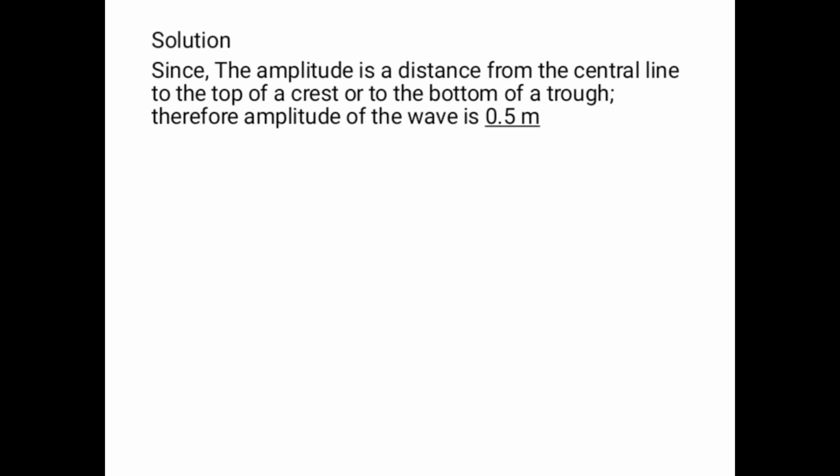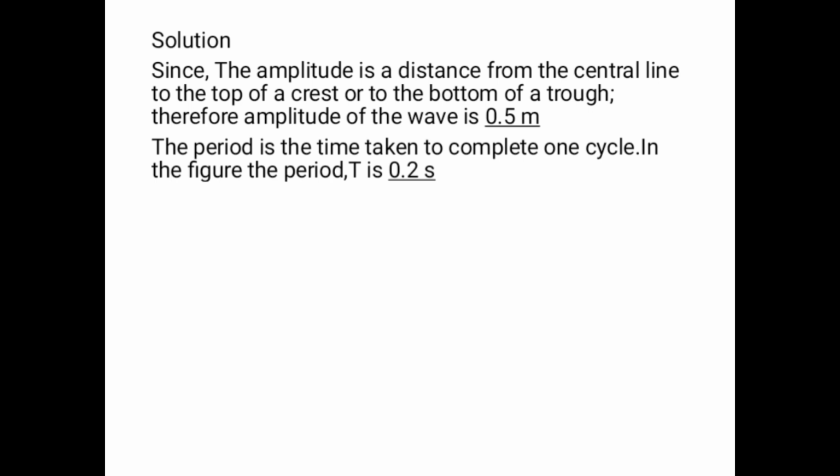Since the amplitude is the distance from the central line to the top of the crest or to the bottom of a trough, therefore amplitude is equal to 0.50 meter. The period. Period is the time taken to complete 1 cycle. So in the figure, the period is 0.2 seconds.